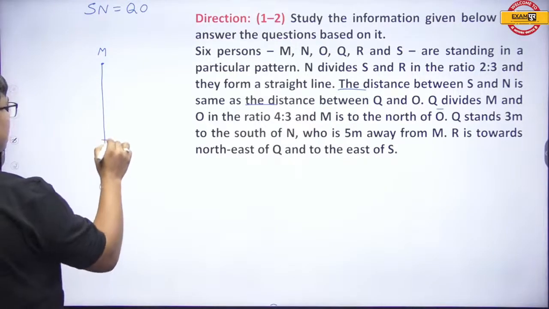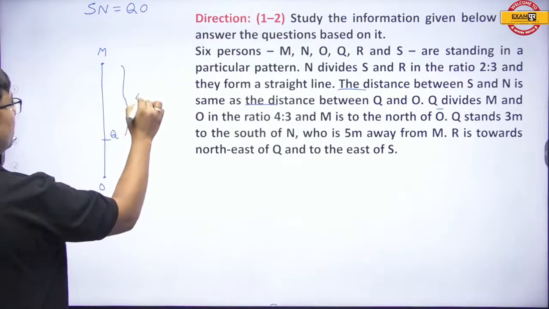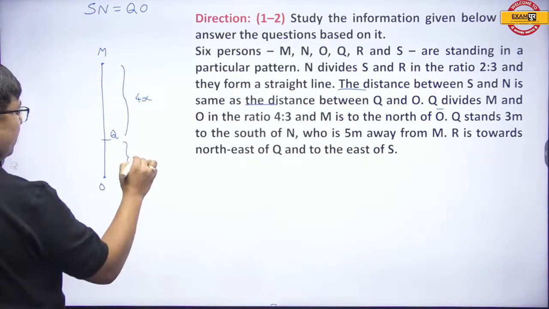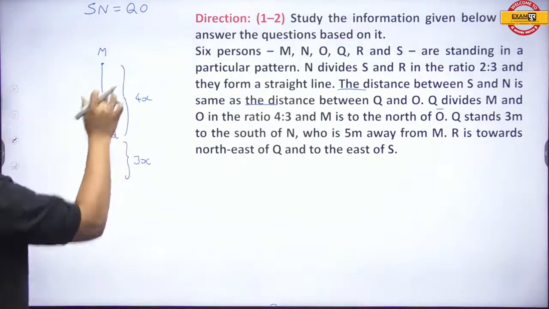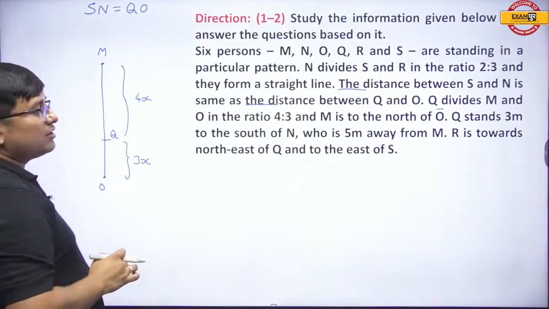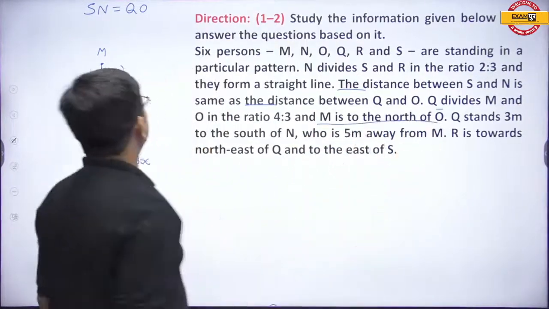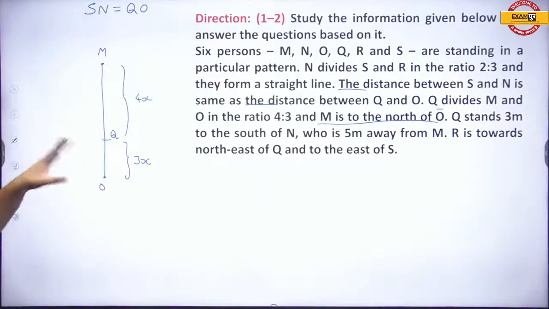Q divides M and O in the ratio 4:3, and they form a straight line. Fine. Now the next point. M is to the north of O. It is also clearly mentioned that M is to the north of O.